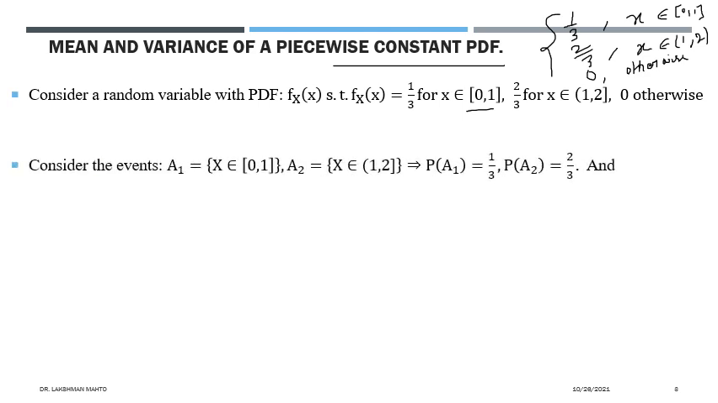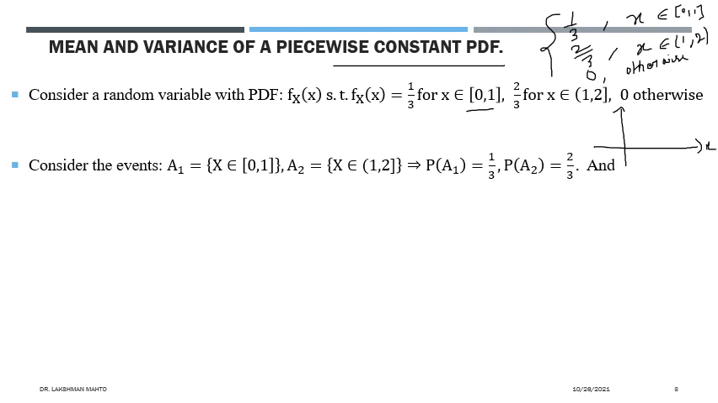Now we are calculating the mean and variance. How can we calculate? Before calculating the mean and variance, try to see the pattern of the density. The density has a very beautiful pattern: it is piecewise constant. In the interval 0 to 1, it takes 1 by 3 and is constant. So you can plot the density of this one.